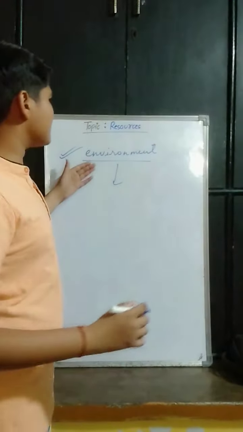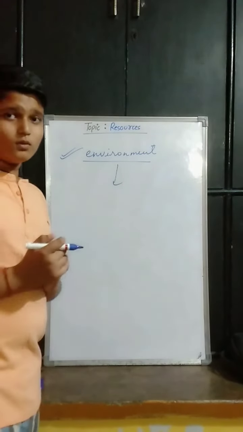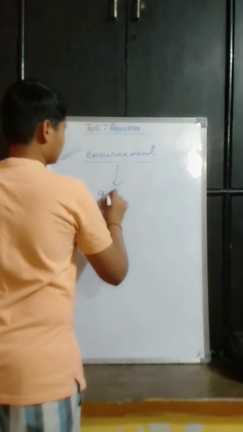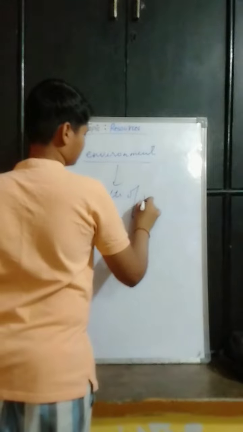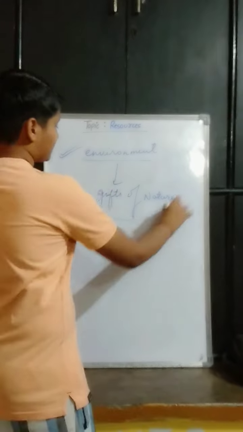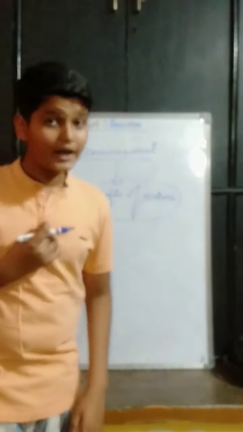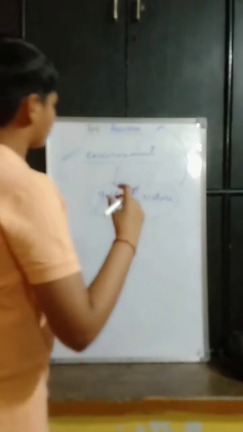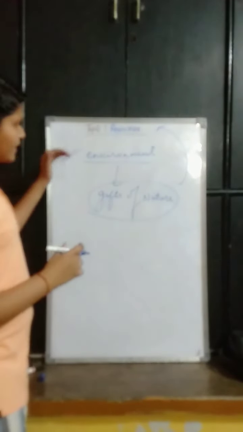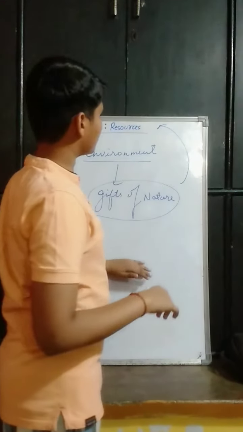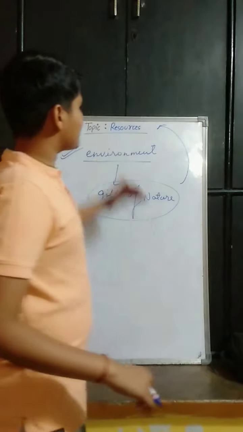If we consider the equipment which we used earlier given by nature, we can call them gifts of nature. Now when we turn these gifts of nature according to our use, our benefits, our needs, then we call them resources. So all the things which we get from the environment are gifts of nature, and when we convert these gifts of nature into useful material, these are known as resources.